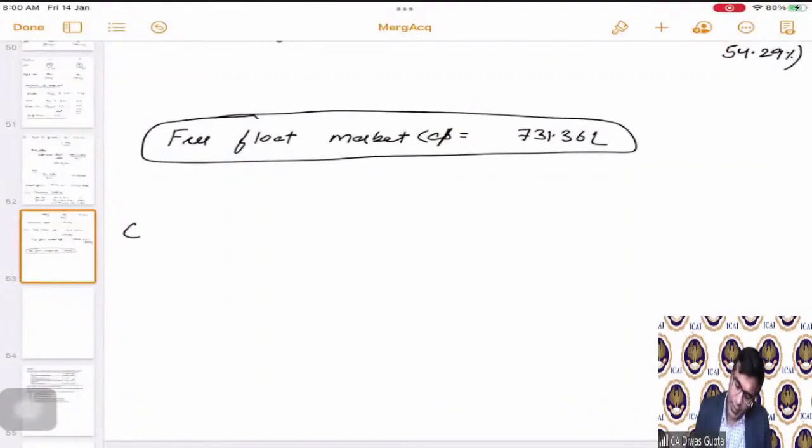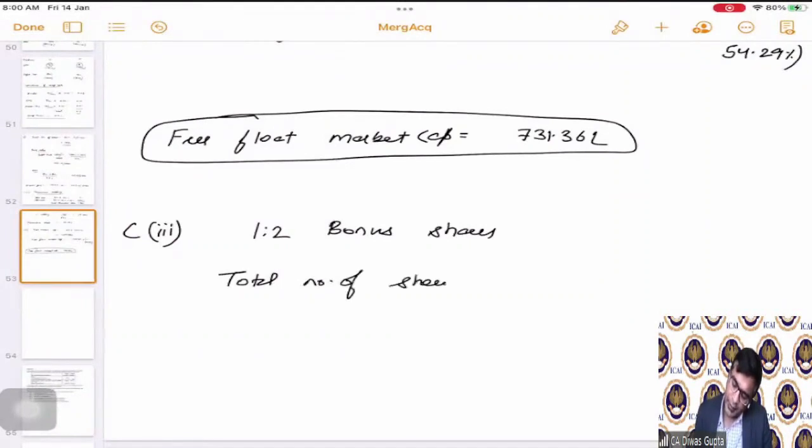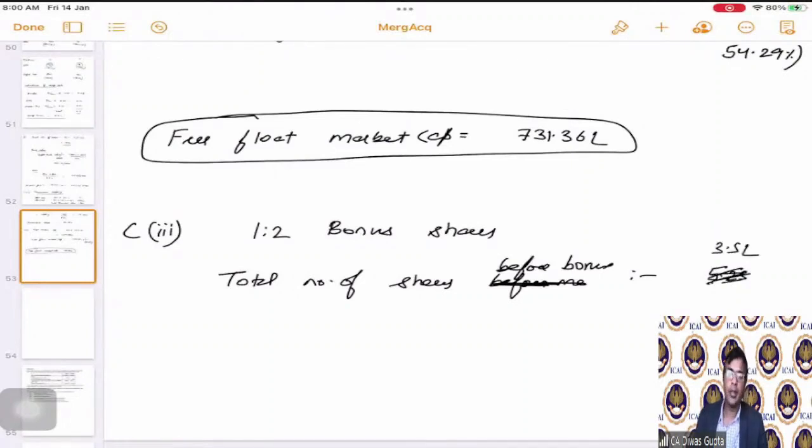Now the third part, 1:2 bonus shares. So the total number of shares before bonus, this is after merger but before bonus, is how much? I'm sorry, it's 3.5 lakhs, correct?